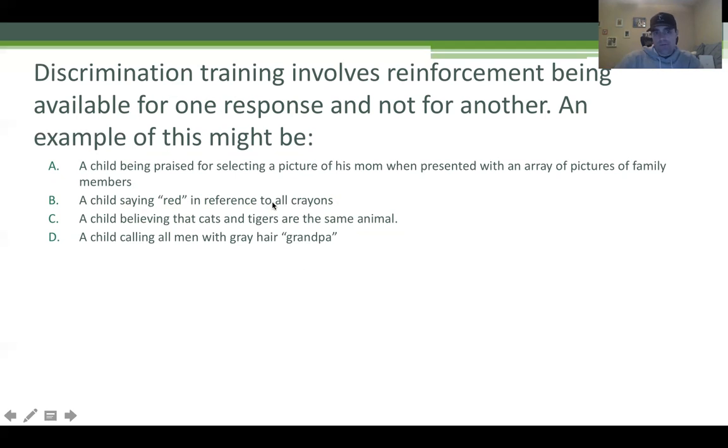Do B, C, and D have any form of reinforcement, any form of feedback? No. The only one with feedback is A, a child being praised. If you're confused, think about what the question is asking. If you knew what it was asking, you could immediately eliminate B, C, and D because there's no reinforcement involved. So A is the only possible answer here.